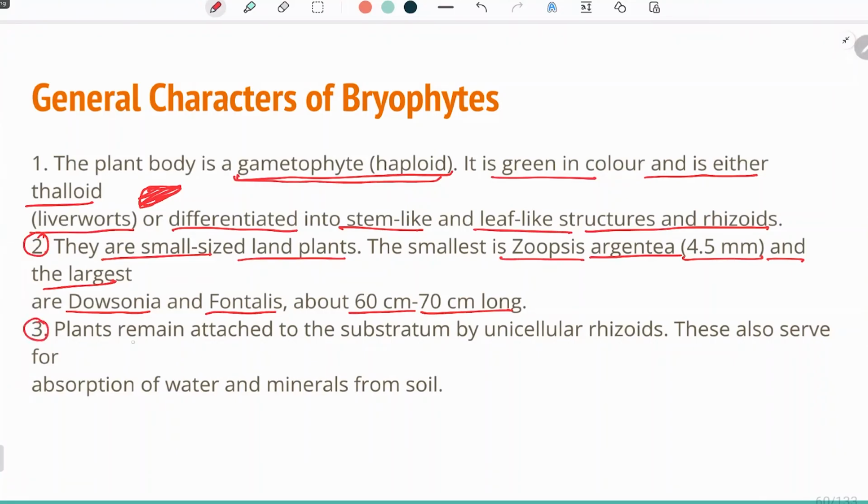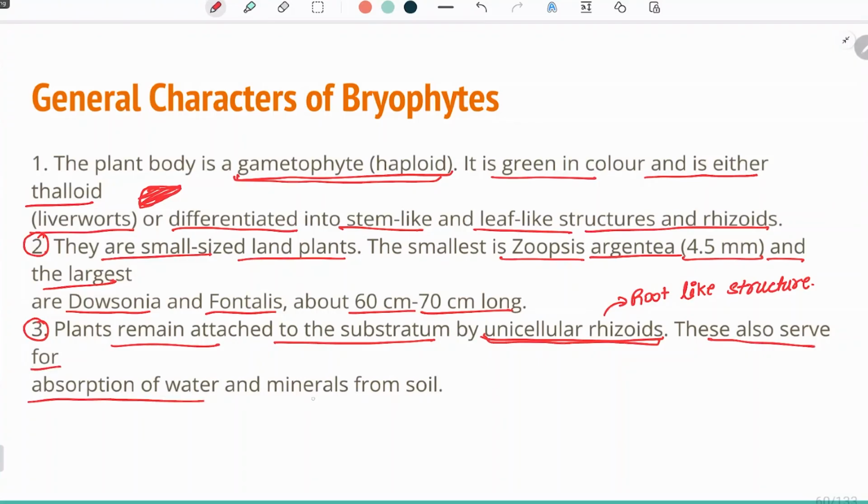Now, these plants remain attached to the substratum by unicellular rhizoids. Rhizoids are root-like structures which help in the attachment of the thallus to the substratum. If there is a presence of rhizoid, it will be unicellular. They also serve for the absorption of water and minerals from the soil. As I've said, the rhizoids act like roots, so they help in the absorption of water and minerals from the soil.